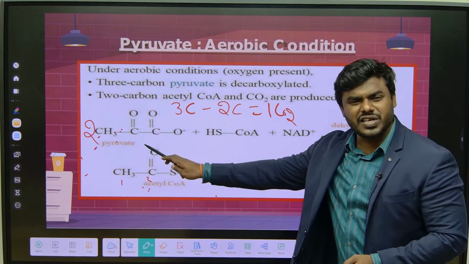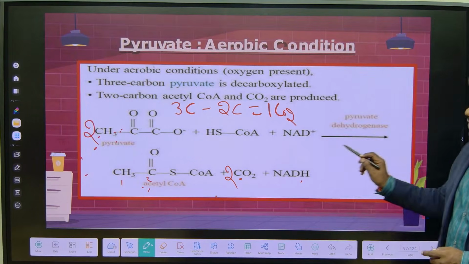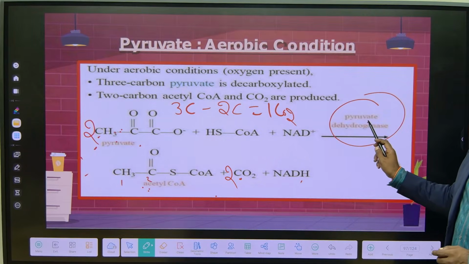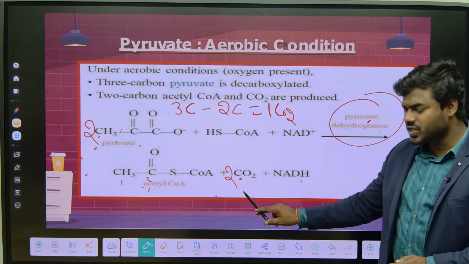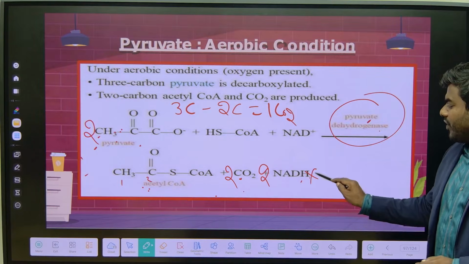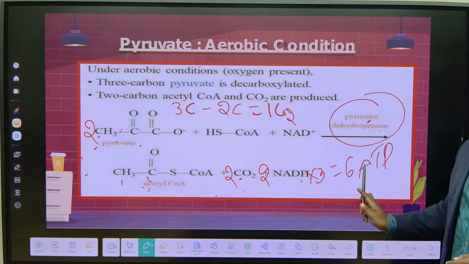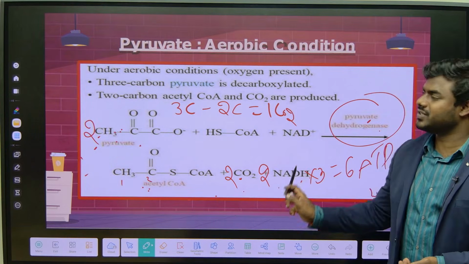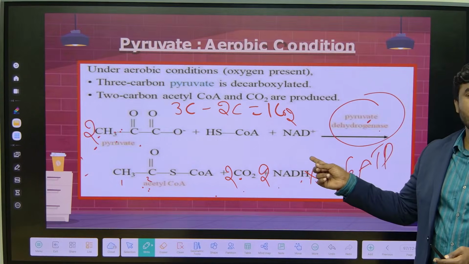Since it is a reduction reaction, what is the enzyme I told you? Dehydrogenase. Very good. That's why it is called pyruvate dehydrogenase. So pyruvate dehydrogenates into acetyl-CoA. There is a release of 2 carbon dioxide and there is a release of 2 NADH. So when the pyruvate converts into acetyl-CoA, we also get 6 ATP, but not in a direct form, we get 2 NADH. And this is only happening where? In the presence of oxygen.